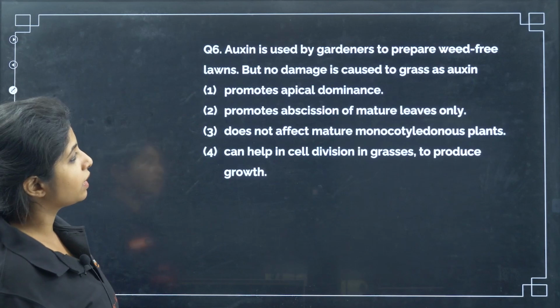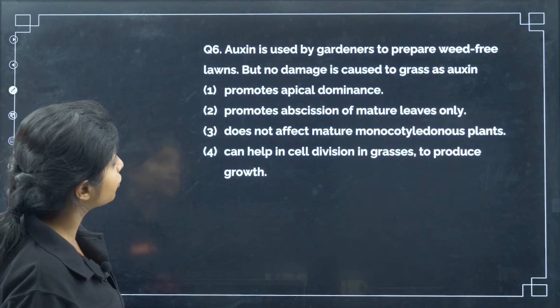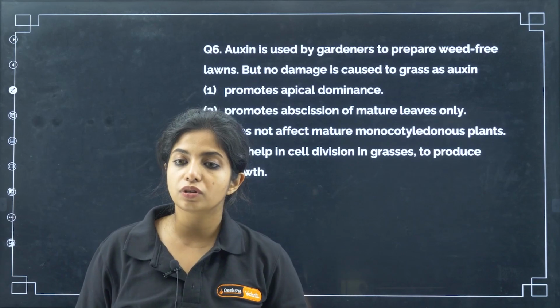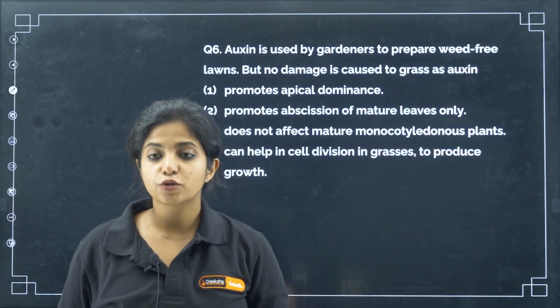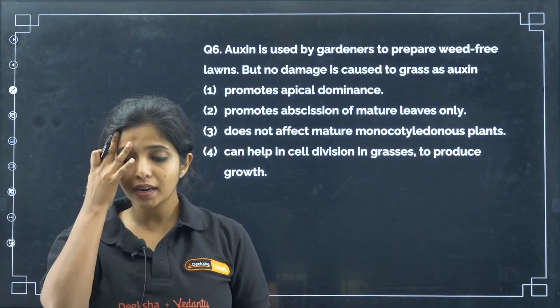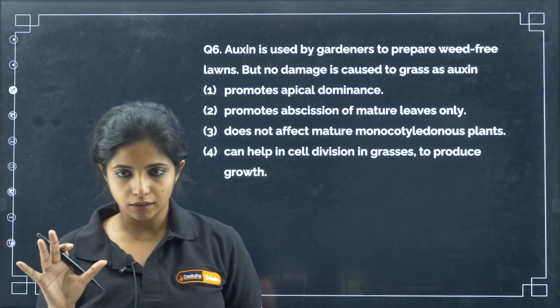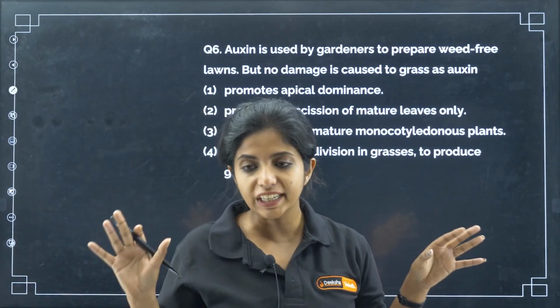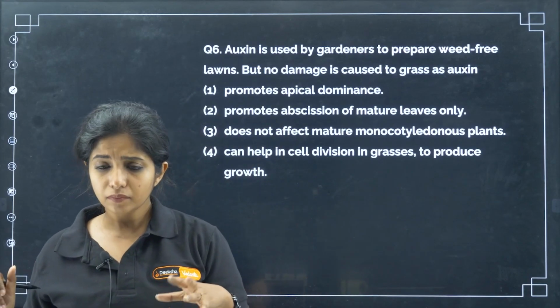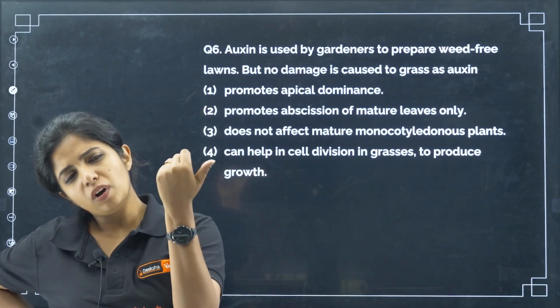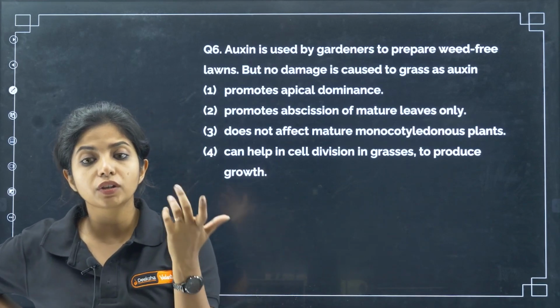Now, auxin is used by gardeners to prepare weed-free lawns, weed-free areas. But no damage is caused to the grass as auxin is what? So when I put auxin, I am preparing the lawn for a weed-free area. There is no growth of weeds over there. But weeds mean unwanted plants, right? Whatever I do, it won't be damaging the monocots. Why is that so?